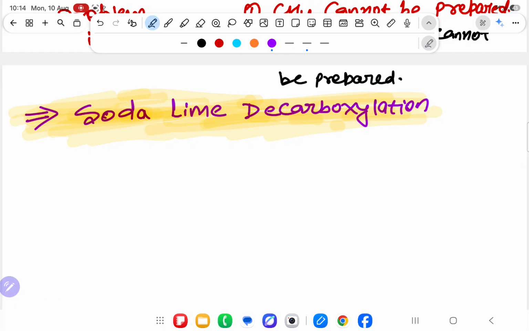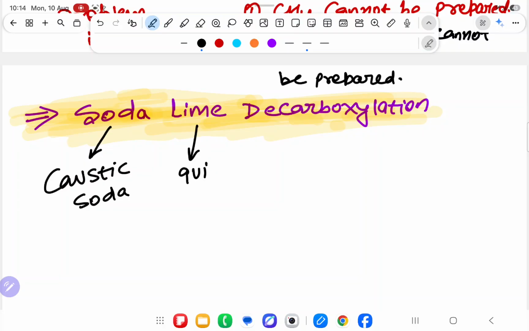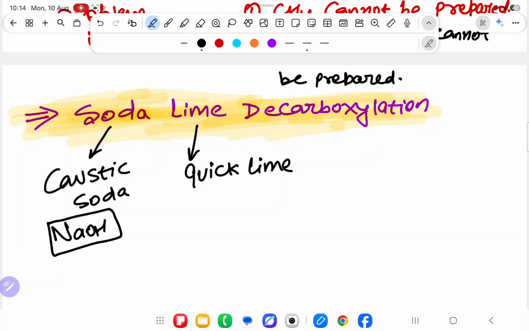Okay. Soda lime. What do you mean by soda? Soda means caustic soda. Lime means quick lime. Caustic soda is what your mother is using at home for making kachori, to make it khasta, easy to eat. That soda you are using. And quick lime is CaO.